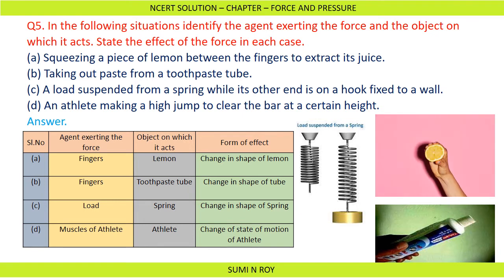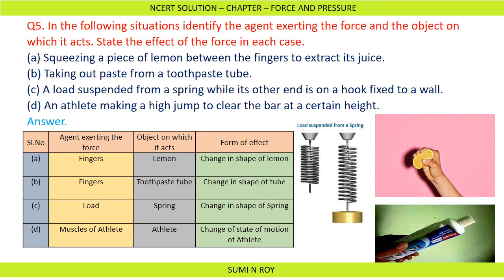And the form of effect is change in the shape of lemon. When the lemon changes its shape, then only its juice comes out. So here the agent is the fingers, the object on which it acts is the lemon, and the form of effect is change in the shape of lemon.